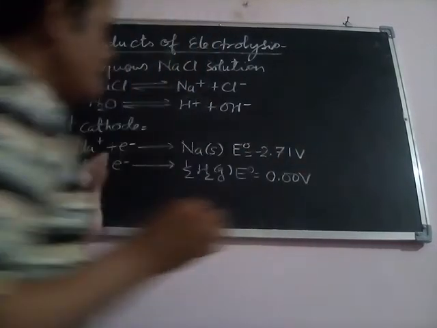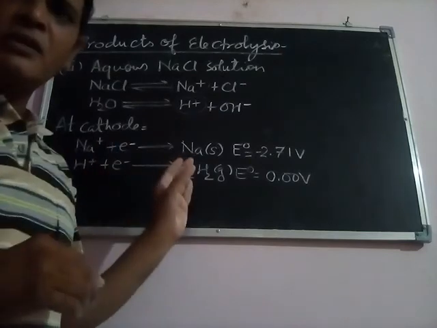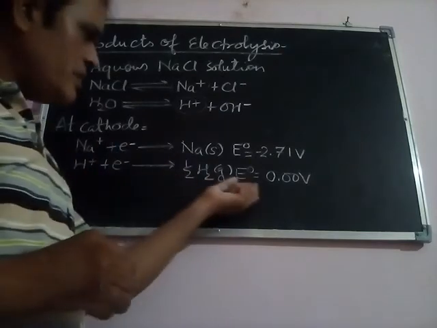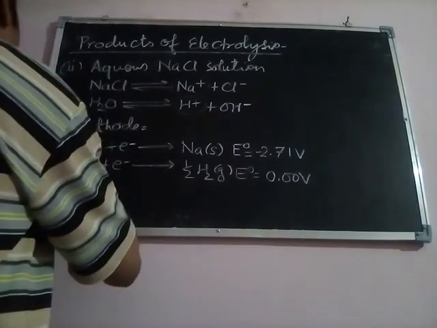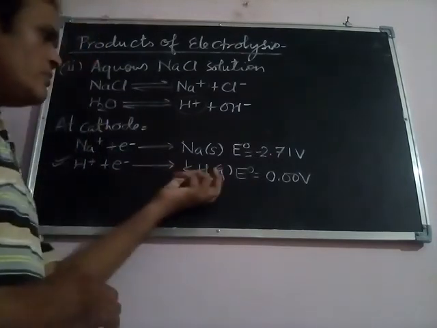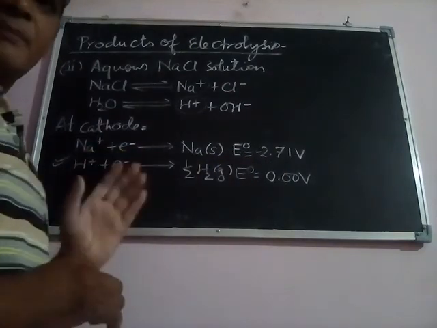In case of the cathode, the reaction with the greater standard reduction potential will compete over the other. So this reaction will proceed here.